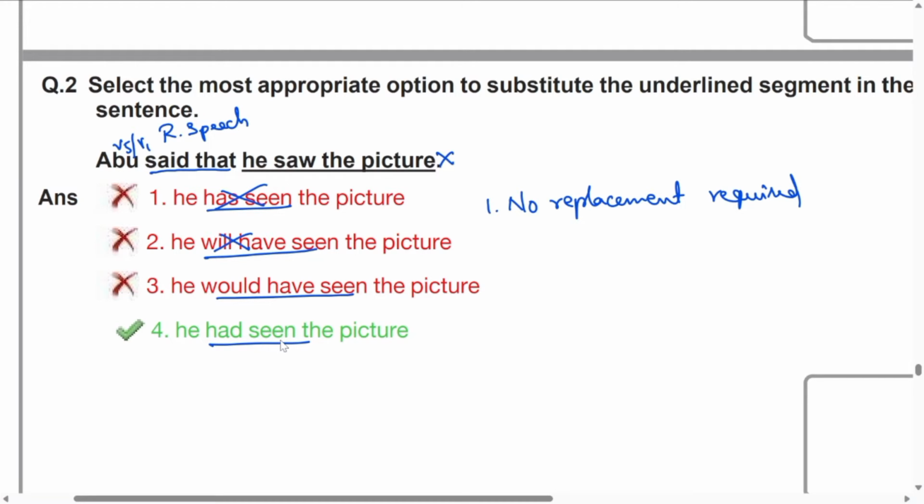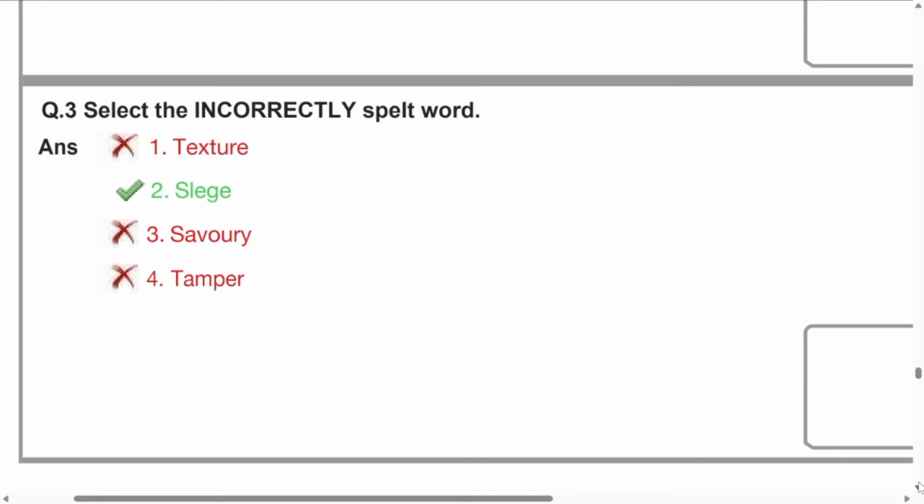Now tell me, which is a sensible pair which we can use in this? Abu said that he saw the picture. Abu said that he would have seen the picture. Abu said that he had seen the picture. We are referring to a past statement here. Would have seen is also a past statement, but it is an unfulfilled statement. So we can also eliminate the third option. Your answer goes with the fourth one, that is had plus V3. Had plus V3 is nothing but past perfect tense. Okay, next. Look at the third question.